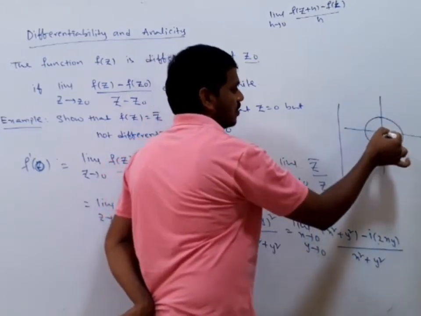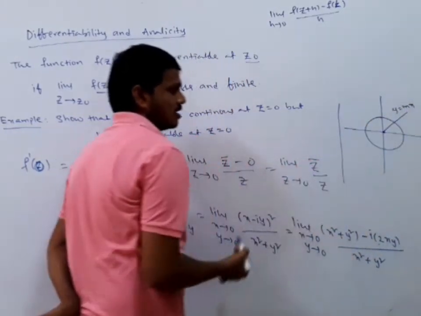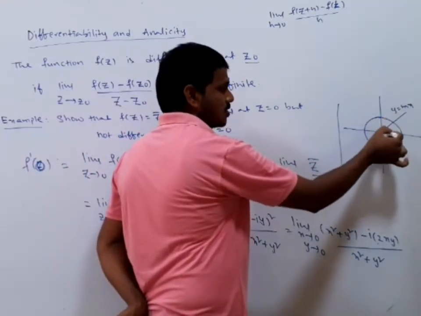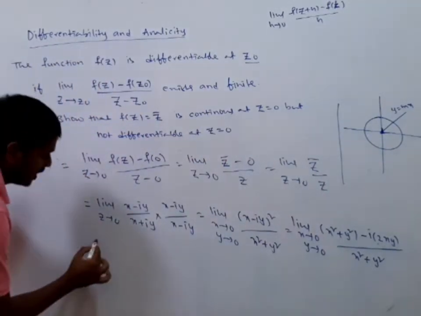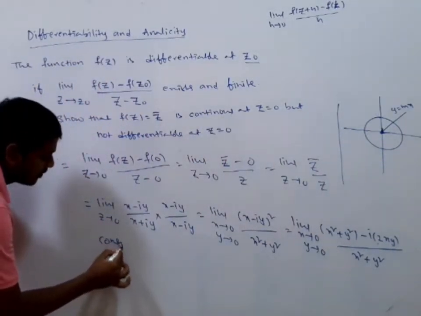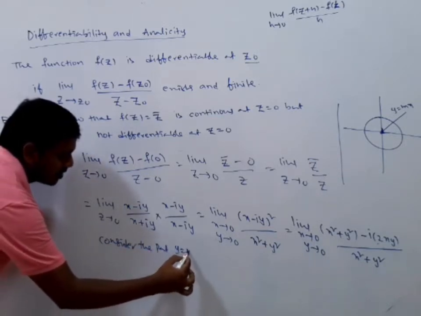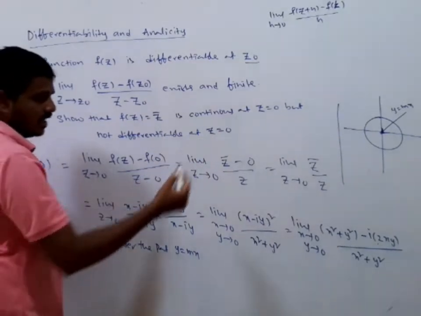Now, generally you know that this line represents y equals mx, with slope m, right? Along the path y equals mx, it is tending to 0. Along this path, y is tending to 0.